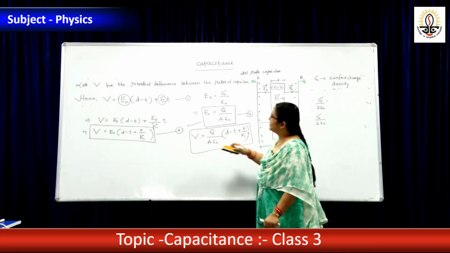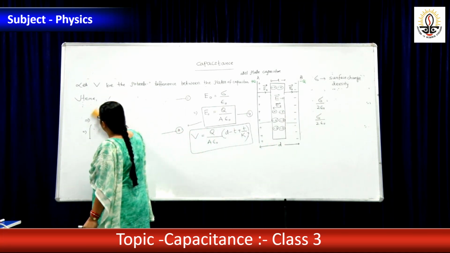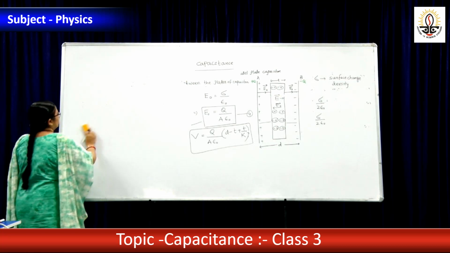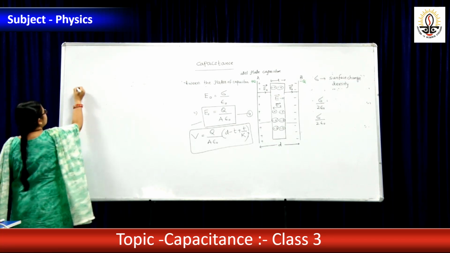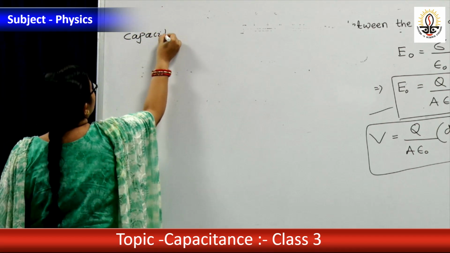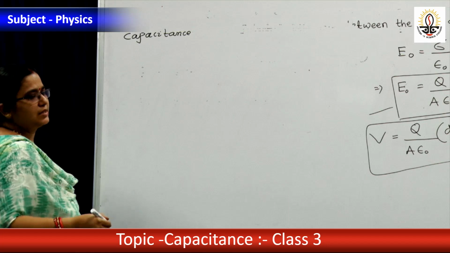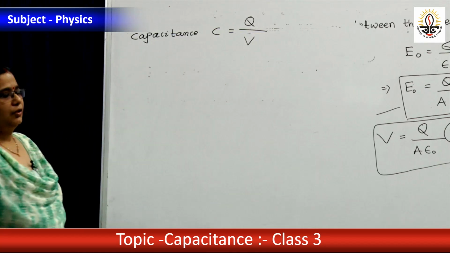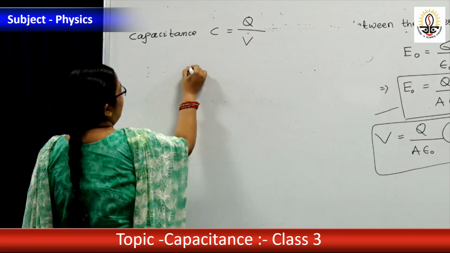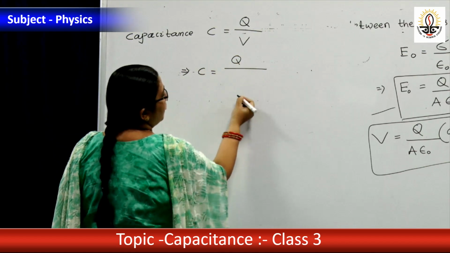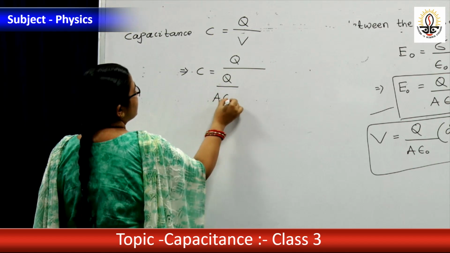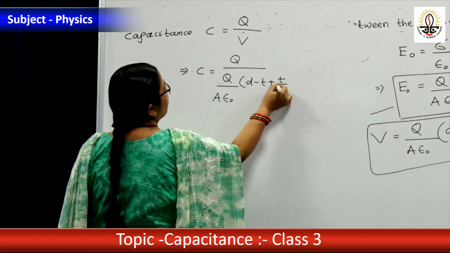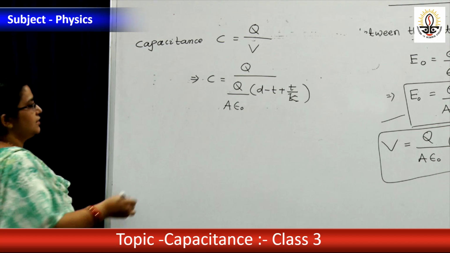As we know, electrical capacitance, simply we can say also capacitance C equal to Q by V. Use the value of V, that implies C equal to Q by V is Q by A epsilon 0 by D minus T plus T by K. Then Q cancels.